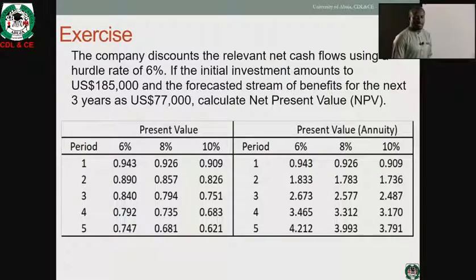We have an example that says the company discounts the relevant net cash flow using a hurdle rate of 6%. If the initial investment amounts to $185,000 and the forecasted stream of benefits for the next 3 years is $77,000, you should calculate what the net present value will be. Now, there are two situations here, and this gives rise to two methods of calculating the net present value.